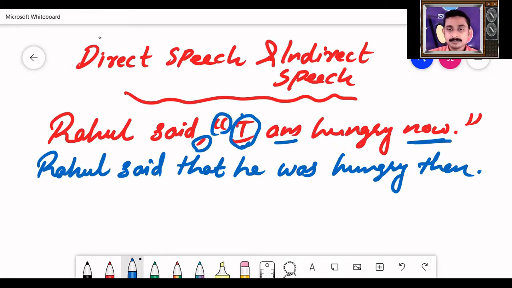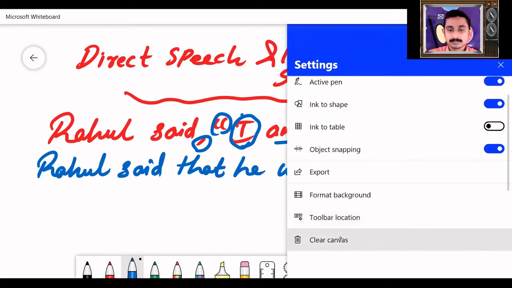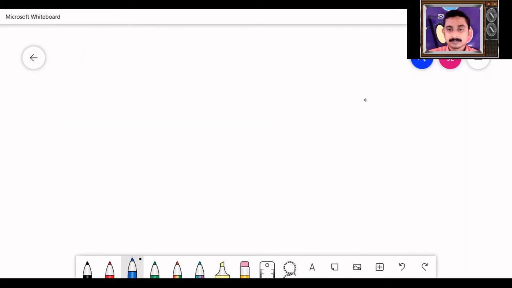Now, we have learned about four types of sentences: declarative sentence, interrogative sentence, imperative sentence, and exclamatory sentence. Each of these sentences can be changed into direct and indirect speech.